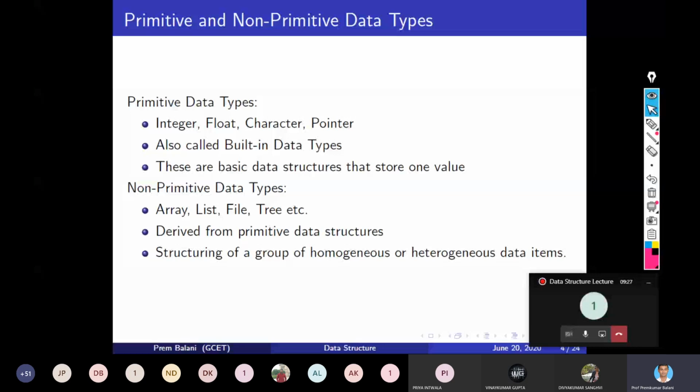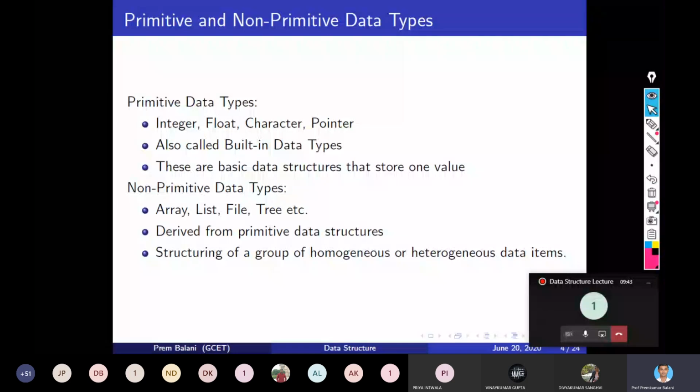list, file, tree, right, can be heterogeneous non-primitive data types. So in an array, suppose you take an integer array, in that you can store integers only, but in a file you can store different data types.